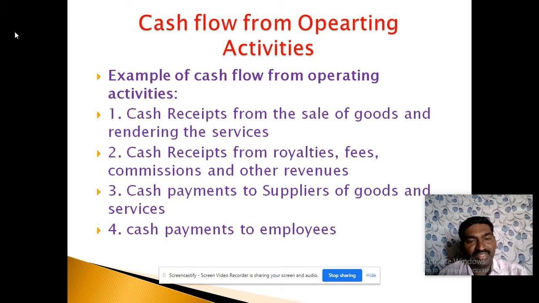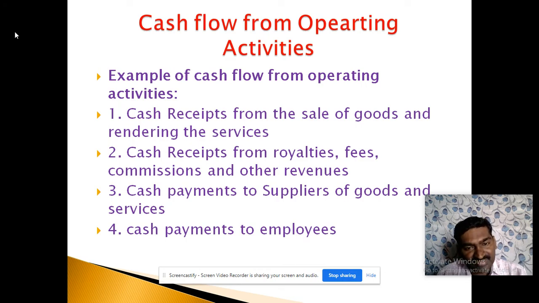Before going to the calculation of cash receipts from the customers, we have to know the information about the sales, that is total sales. It includes cash sales and credit sales, and trade receivables at the beginning and end.